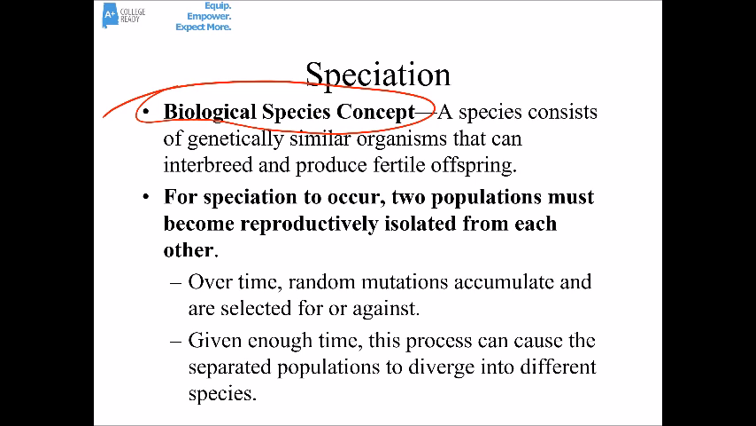Some of those mutations are good and selected for. Some are bad and selected against. But over time, those mutations cause allele frequency changes to happen. And given enough time, this process can cause those separated populations to diverge into different species.